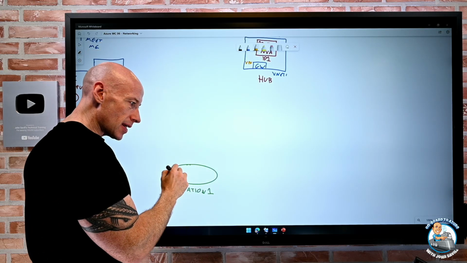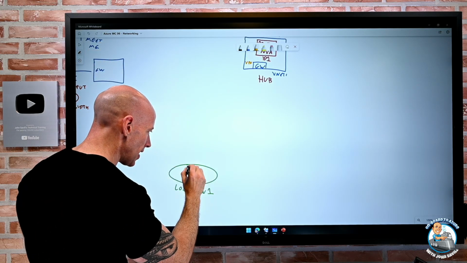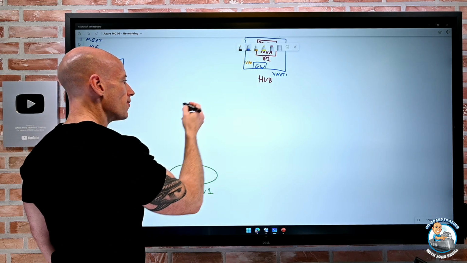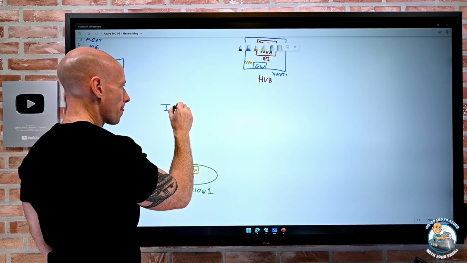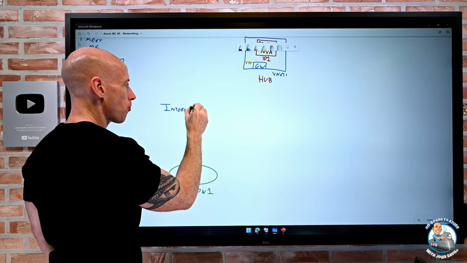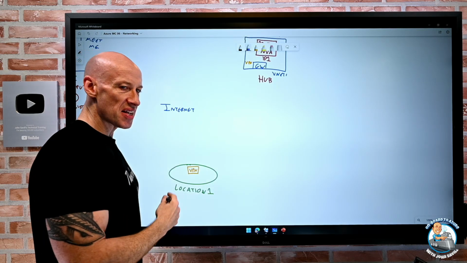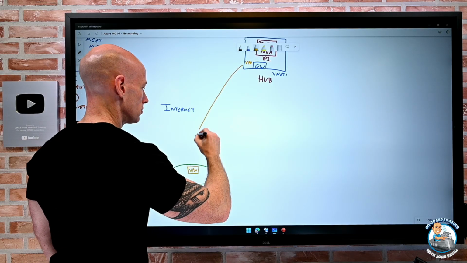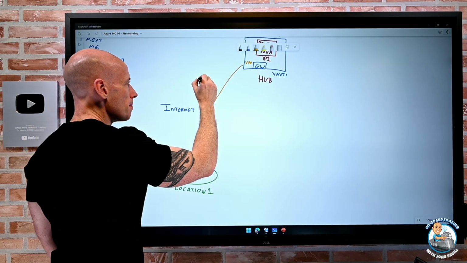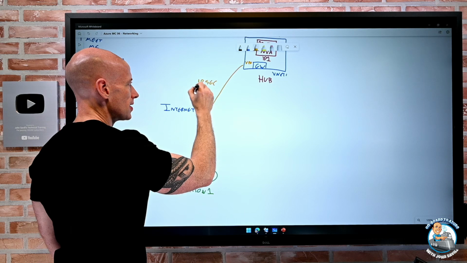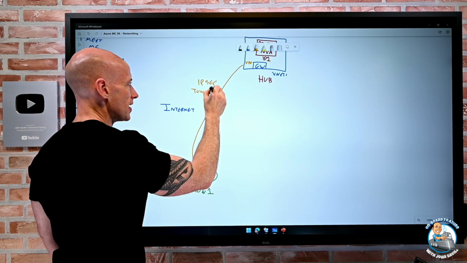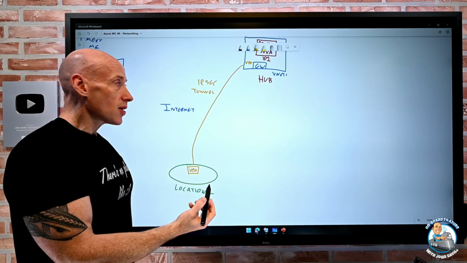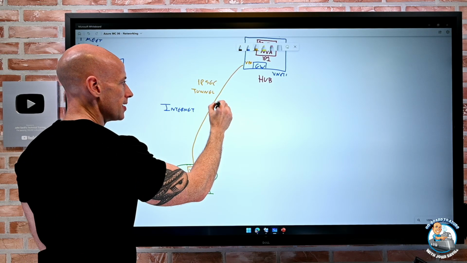So on premises, I also have to have some kind of VPN device. And what we're going over, remember, is the internet. There's no special private wires between them. It's the internet. And what we're basically establishing is a tunnel. So we have this IPsec tunnel over the internet. Now this is a site-to-site VPN, not a point-to-site VPN. So this is site-to-site.